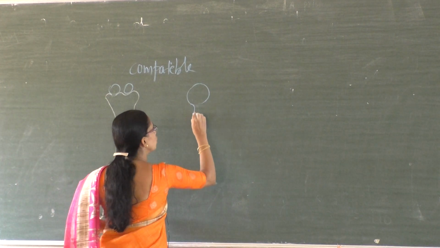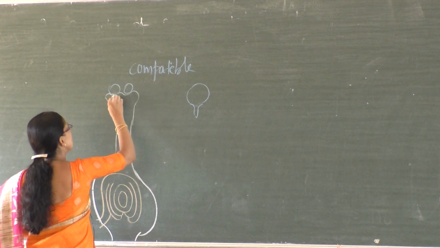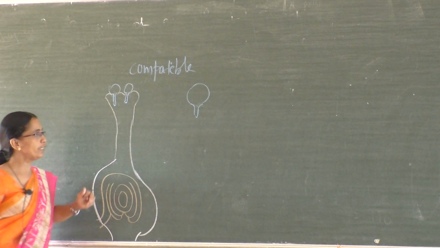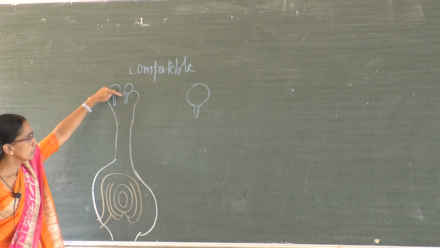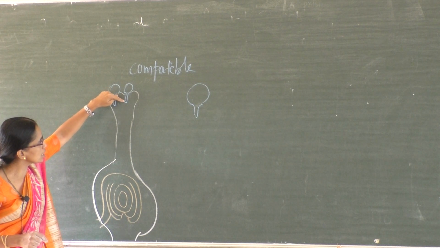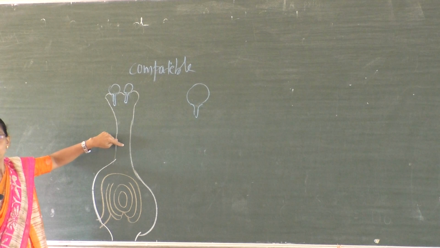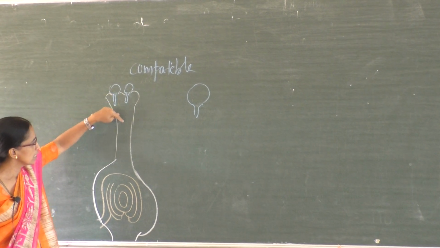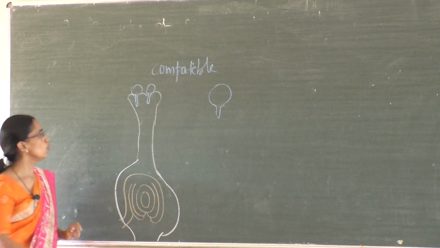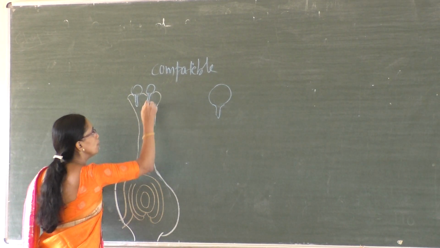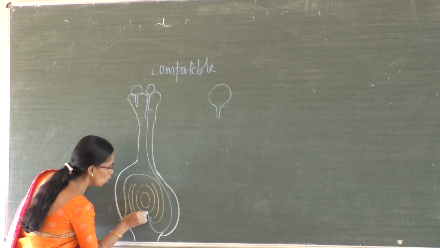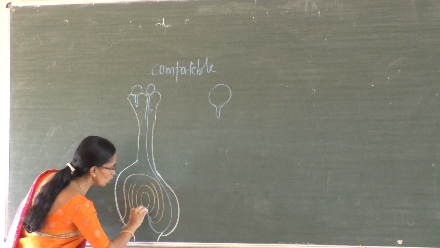Now imagine this is the pollen grain, and it starts to germinate like this. The pollen tube grows on the stigma tissue, pierces the stigma, and moves through the style. The tube moves through the style, comes like this, and then finally enters into the ovule. Now the pollen tube passes through the style and finally reaches the ovule up to the embryo sac.